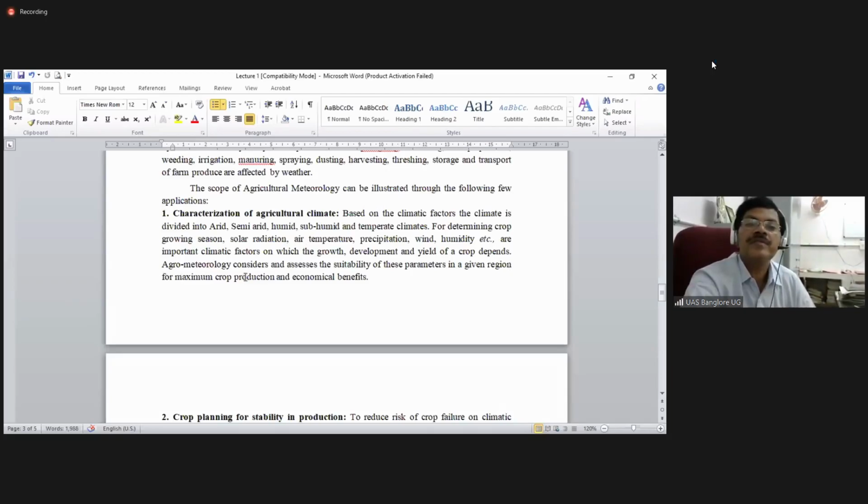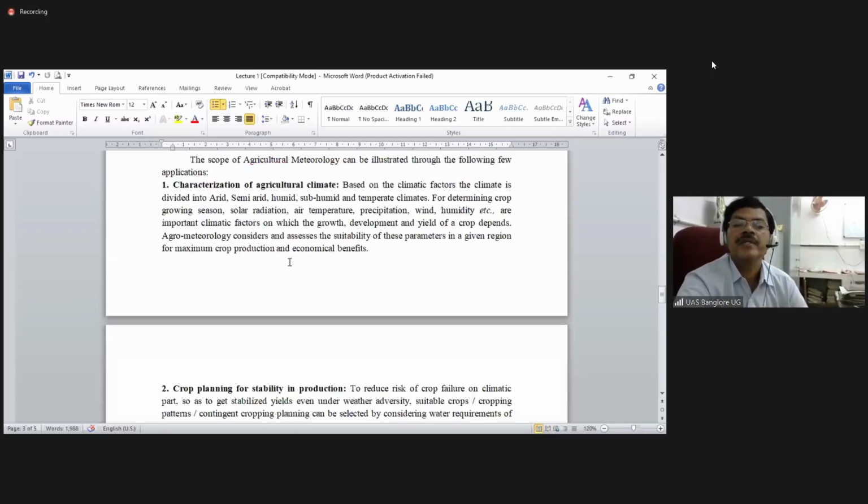So agrometeorology considers and assesses the suitability of these parameters in a given region for having the maximum crop production for economic benefit. Indicating that the agricultural climate is based on many things, like growing season, solar radiation, air temperature, soil temperature, precipitation, wind direction and speed, humidity. So many things are involved in our crop production activity, so we need to understand these things for effective crop production and economic benefits.